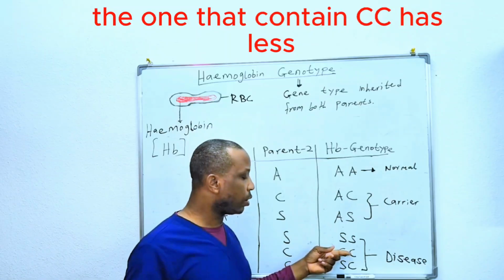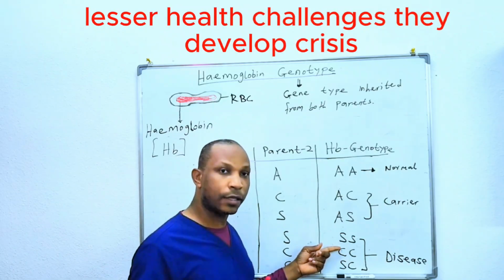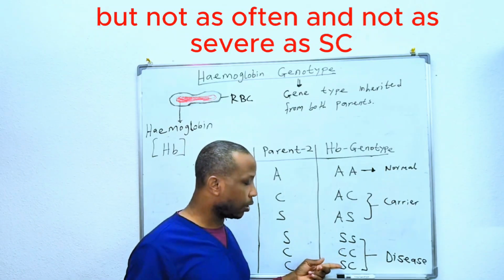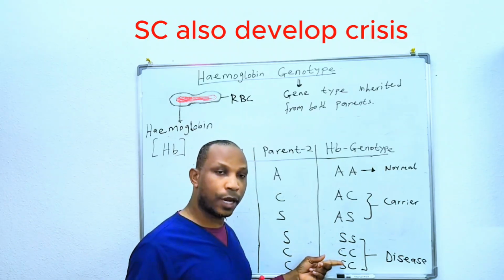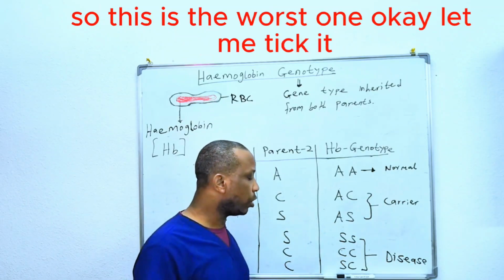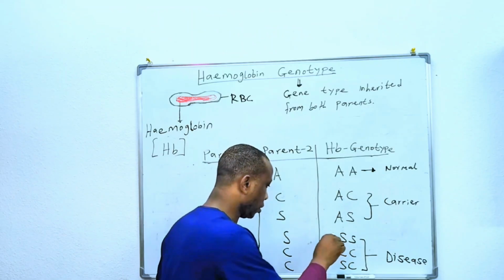The one that contains CC has lesser health challenges. They develop crisis, but not as often and not as severe as SC. SC also develop crisis, but not as often and not as severe as SS. So this is the worst one. Okay, let me take it.